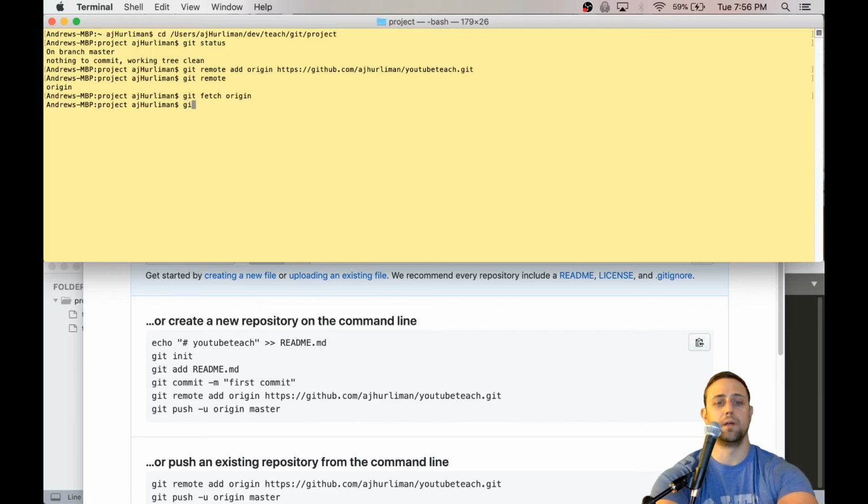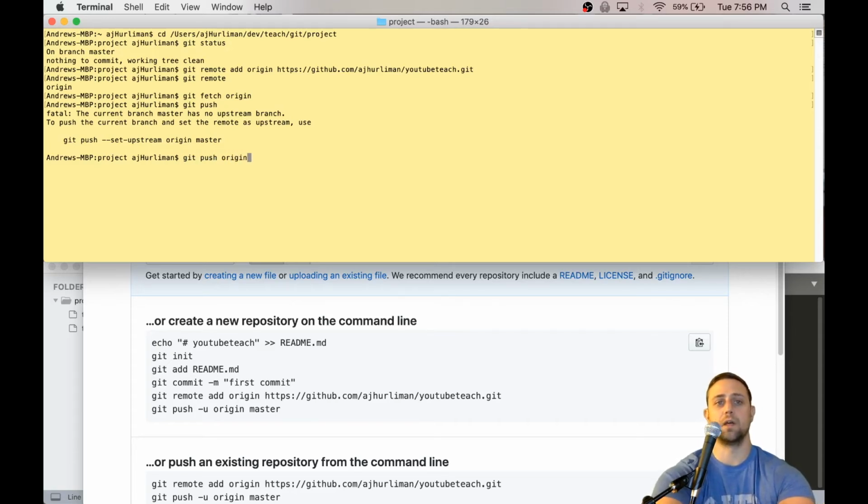We're going to do git push. Oh, right. So we don't have any upstream branch, so we can specify exactly what we're pushing to with git push origin. And this is going to say which one we're going to push to. And it also gives us this helpful tip right here that to push to the current branch and set the remote as upstream, git push --set-upstream origin master. So we're just going to follow that advice right there and git push --set-upstream origin master.